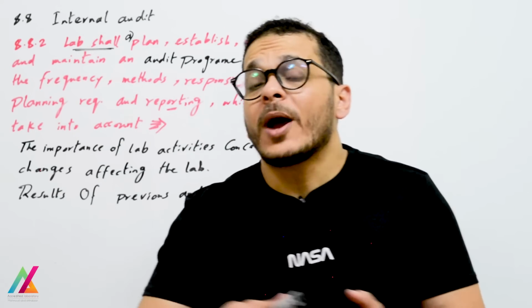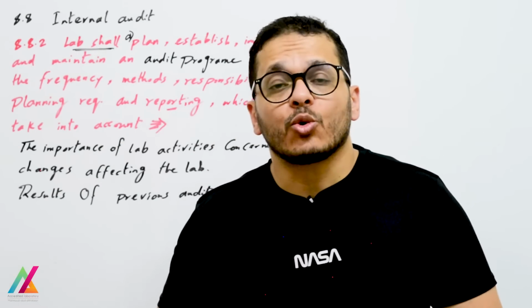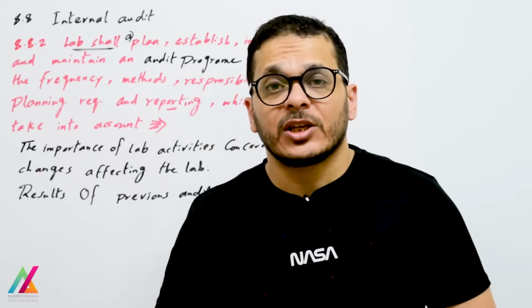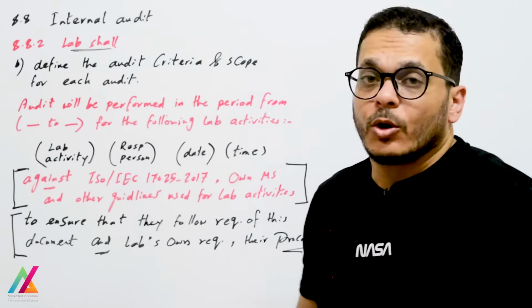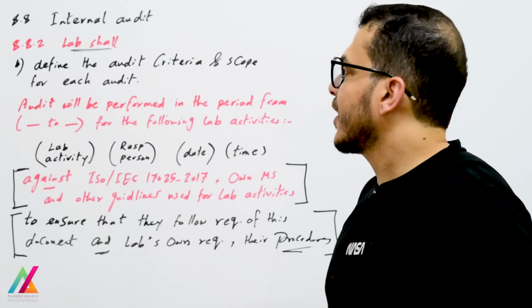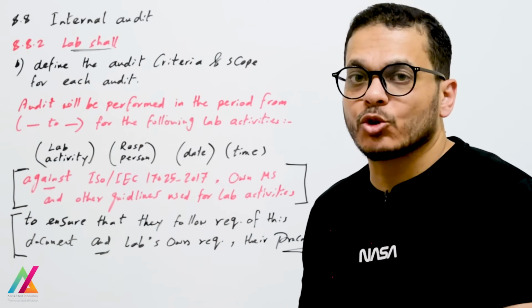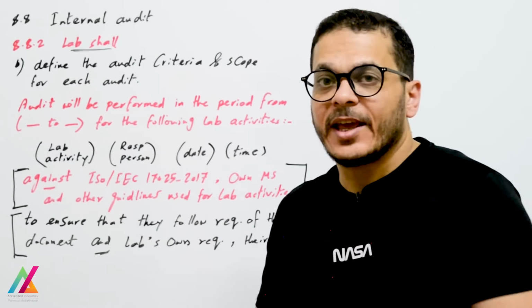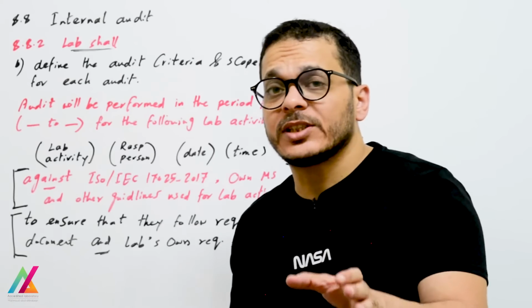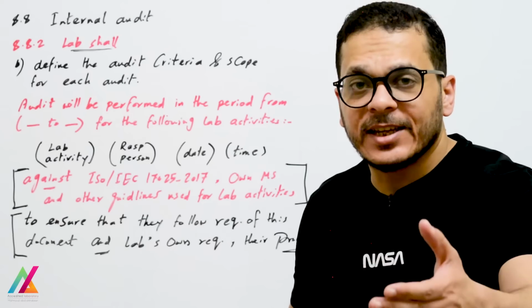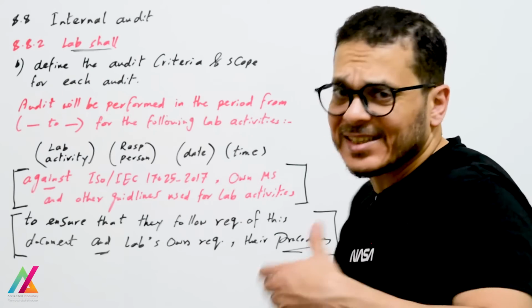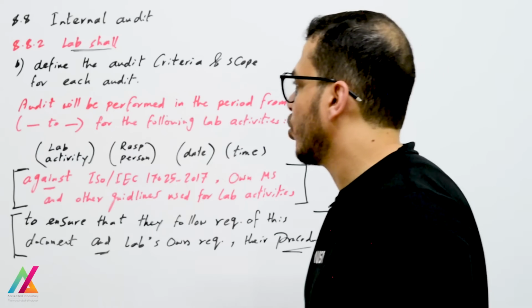They shall go back to check all non-conformities or old observations to ensure that these non-conformities will not be repeated again in this audit. Also, the lab shall define the audit criteria and the scope before each audit. Every time you conduct the audit, you shall define the criteria and the scope and send this to the responsible person, as an example, the technical manager or technical officer.